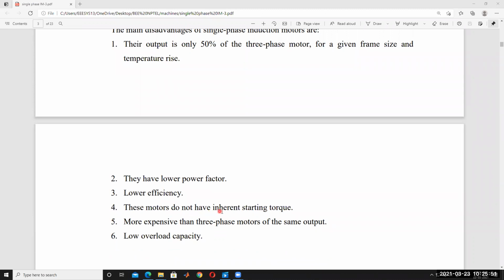These motors do not have inherent starting torque. A single phase induction motor is not self-starting, but a three-phase induction motor is self-starting because of the rotating magnetic field developed in the stator winding itself. In a single phase induction motor, some auxiliary components are required to start the motor.